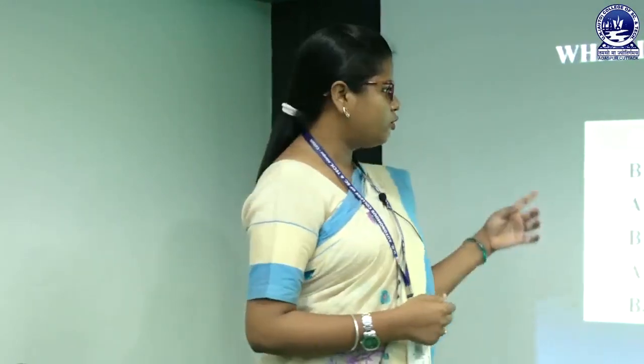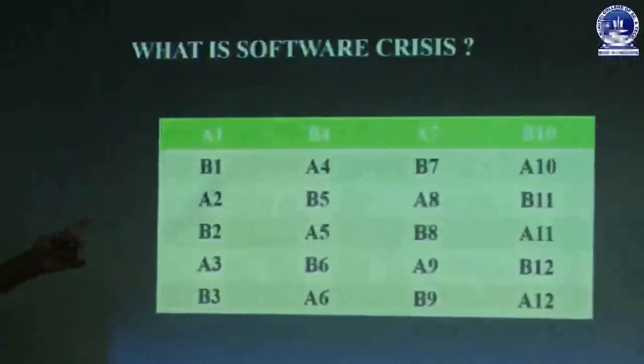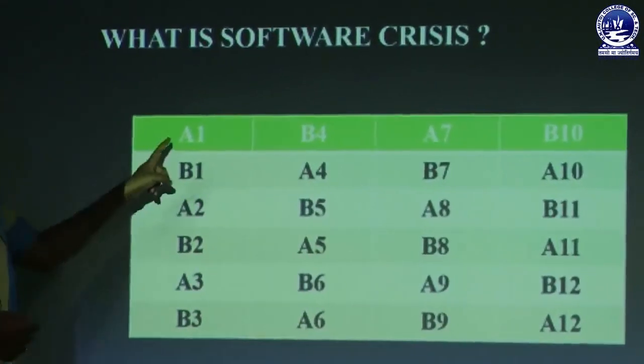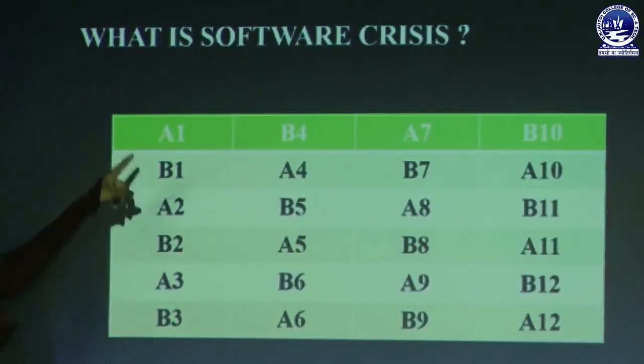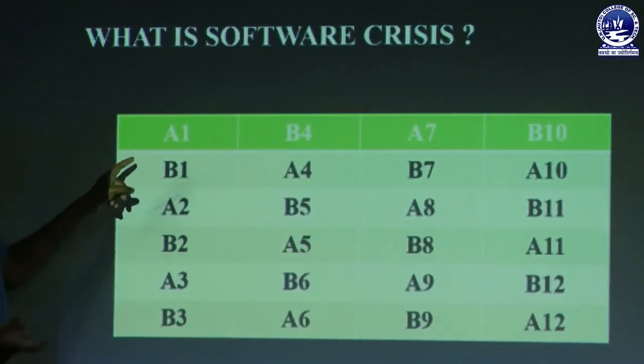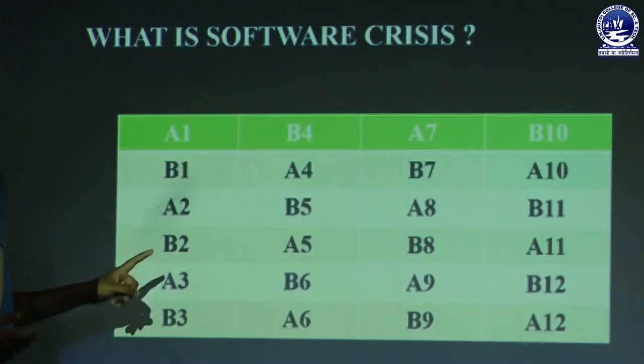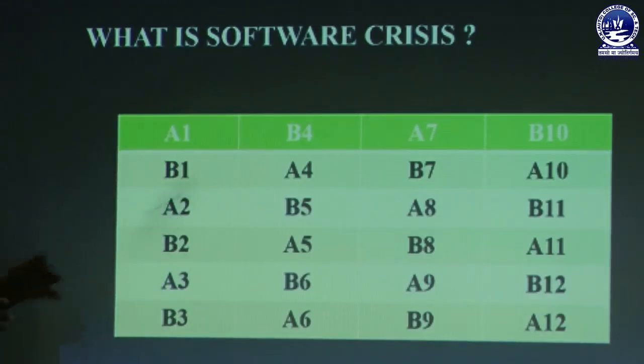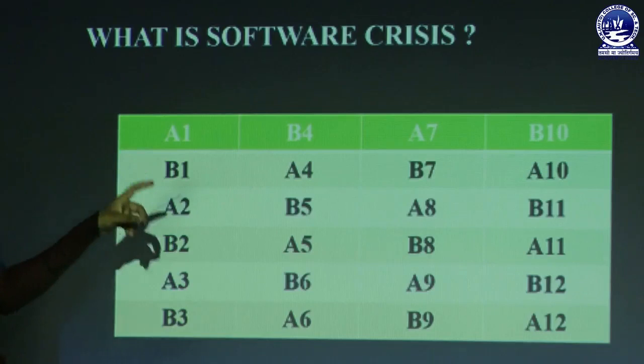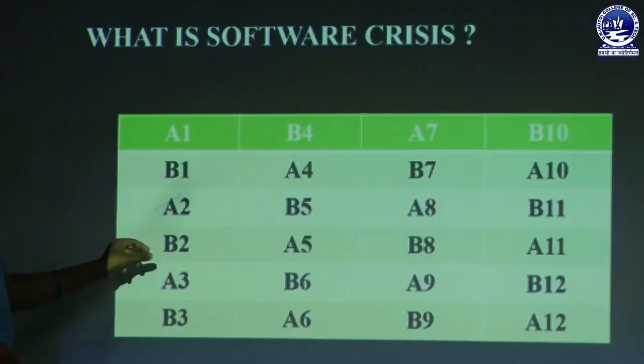In fact, during this lockdown period, one of my relatives asked me to print this table. Suppose we have two series, A and B. The first series must be A1, A2, A3, A4 and up to a higher level, and the second series, B, is also like that, B1, B2 up to the upper limit. So, the main criterion is that the table should be printed in column-wise manner like A1 B1, A2 B2,